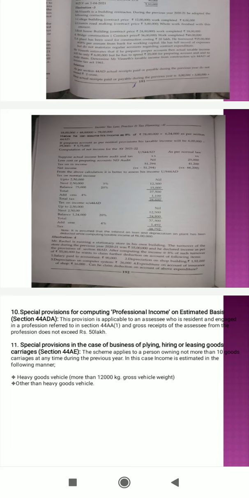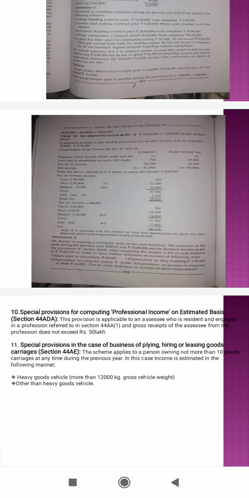That is the provision in heavy goods vehicle. And in the case of goods carriage other than heavy goods vehicle, the profit and gain shall be an amount equal to 7,500 for every month during which the goods carriage is owned by the assessee in the previous year, or an amount claimed to have been actually earned from such goods carriage, whichever is higher. So these are the major conditions applicable to the special provisions in the case of business of plying, hiring or leasing goods carriages.